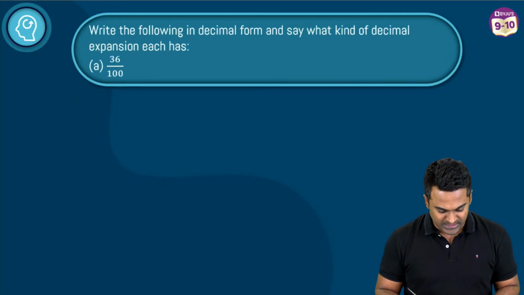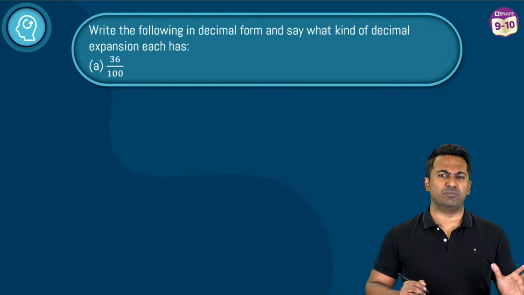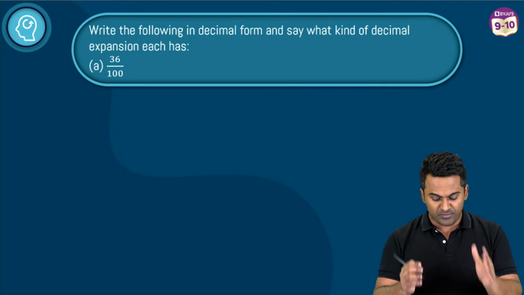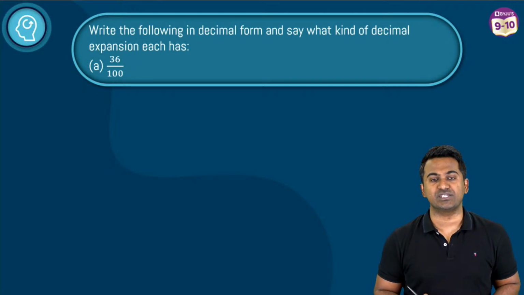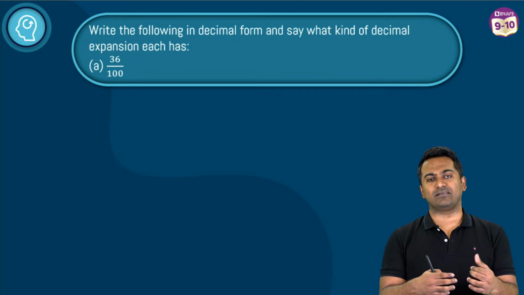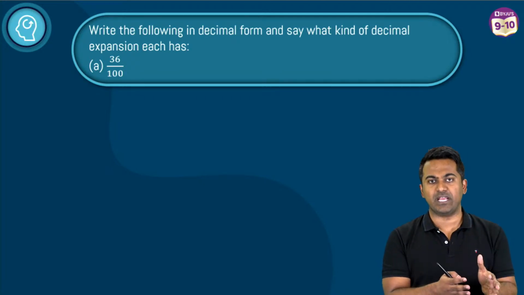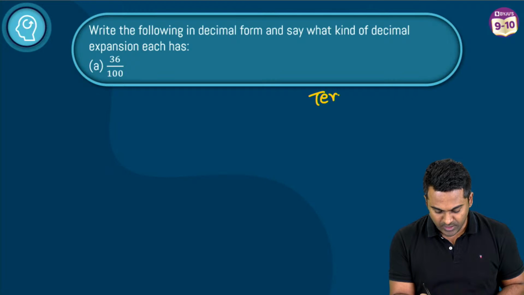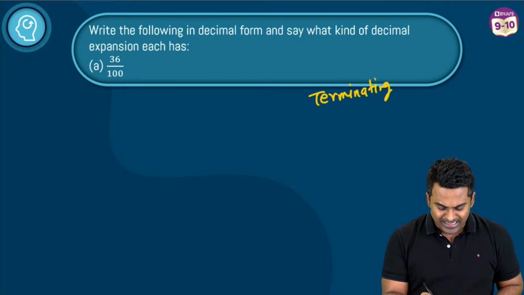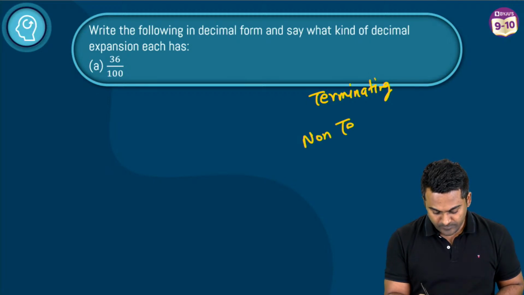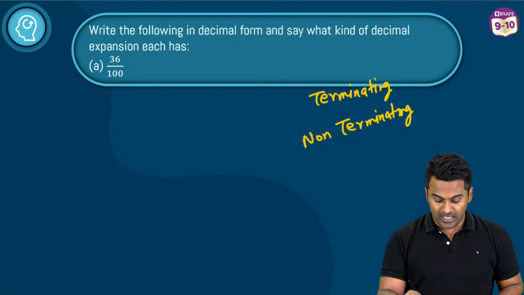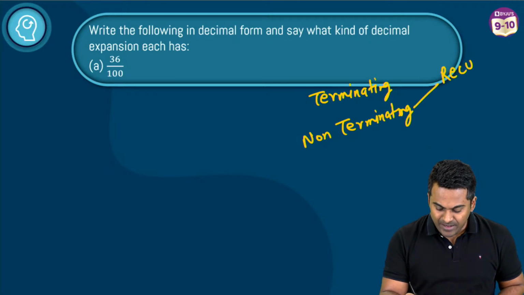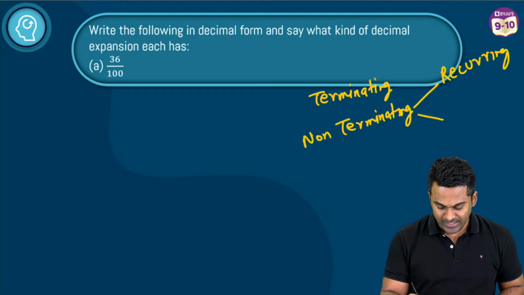Now this is the problem involving decimal form. Write the following in decimal form and say what kind of decimal expansion each has. I'm sure you are familiar that there are 2 types. One is terminating decimal, which means it ends. And then you have non-terminating. But non-terminating decimals are of 2 types: the first type has a recurring pattern, and the second has no recurring pattern.